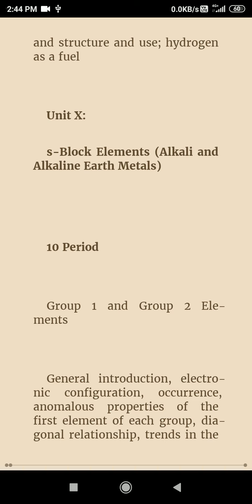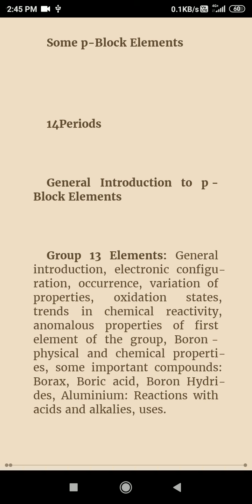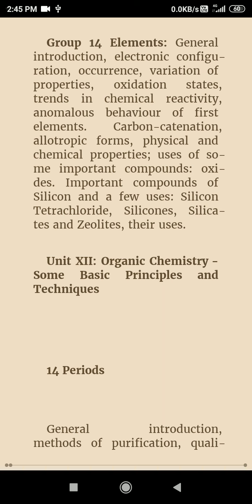Now, S Block Elements, alkali and alkaline earth metals: group 1 elements, that is alkali metals, and group 2 elements, alkaline earth metals. After that, preparation and properties of some important compounds like sodium carbonate, sodium chloride, sodium hydroxide, and sodium hydrogen carbonate. And next is P Block Elements. In standard 11, students will study group 13 and 14, 2 groups, in a total of 14 periods. Group 13 is the boron family and group 14 is the carbon family.